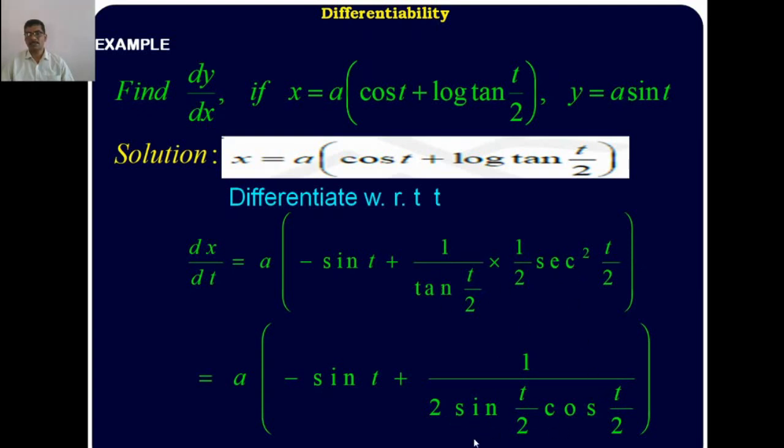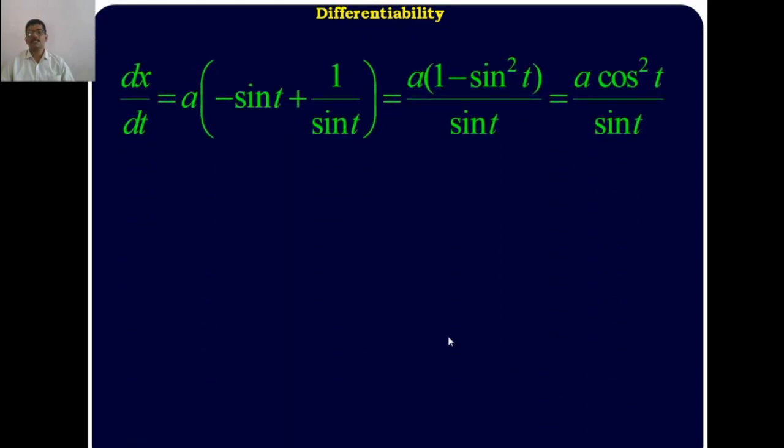You know this is the standard result: 2 times sin t by 2 into cos t by 2 is exactly sin t. Therefore, dx upon dt is equal to a into 1 minus sin t plus 1 by sin t. Taking the LCM, it is a into sin t minus sin square t plus 1 divided by sin t. 1 minus sin square t means cos square t. Therefore, its value is a into cos square t divided by sin t.